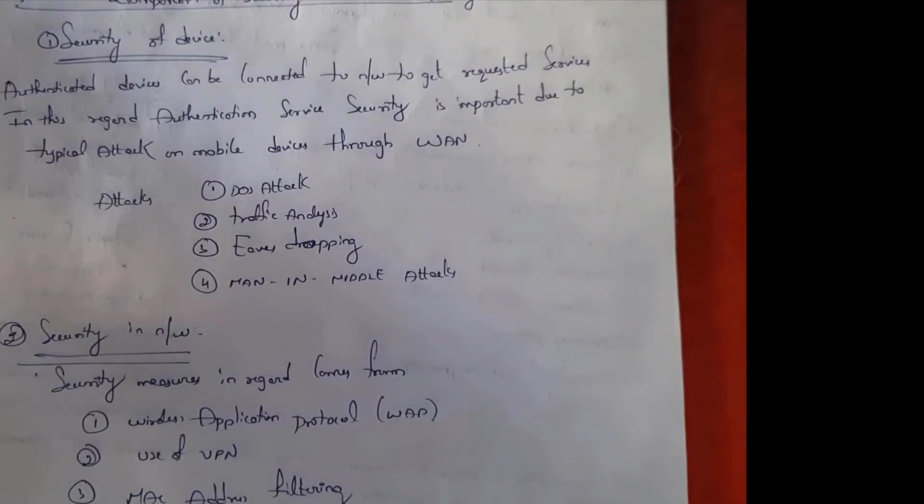See, there are two components for security in mobile computing. So you can secure mobile devices. Security in mobile computing is classified into two types. First one is security of device and next one is security in network. First one, security in device.